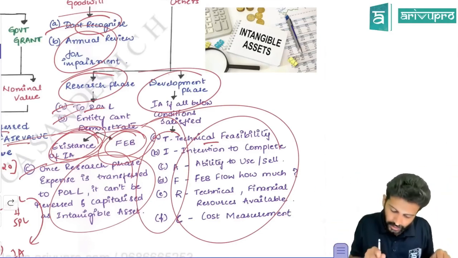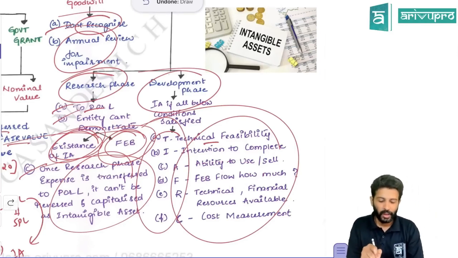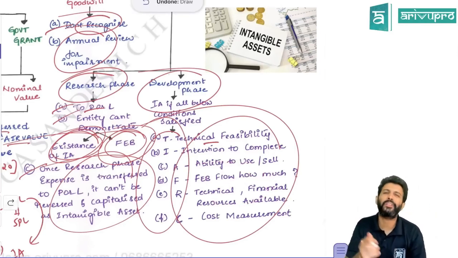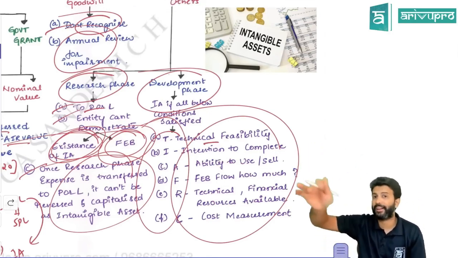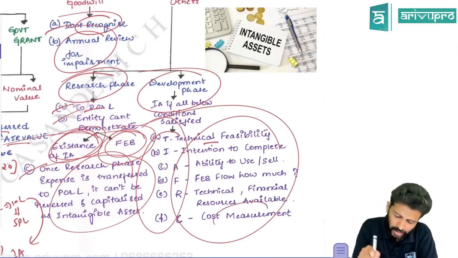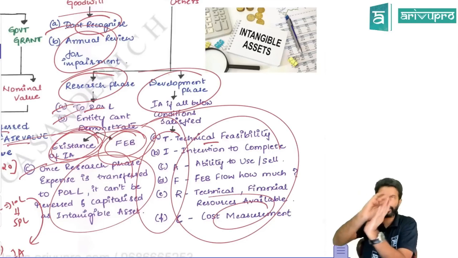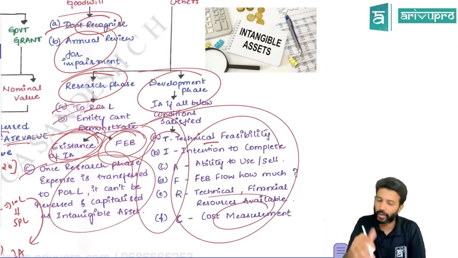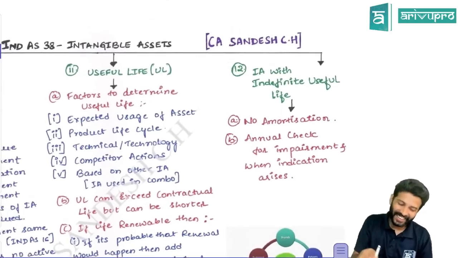Does the company have it? F for future economic benefits. How much future economic benefits you get, you should be able to estimate. R for the resources, whatever resources that you need necessary for developing: human resource, property, plant and equipment, etc. Whatever resource required, do you have it? First check. Last one is cost measurement. However much you have incurred toward development phase expenditure, that cost you should track it separately. So if you are able to satisfy all of this, then capitalize. Otherwise, do not capitalize. Okay.